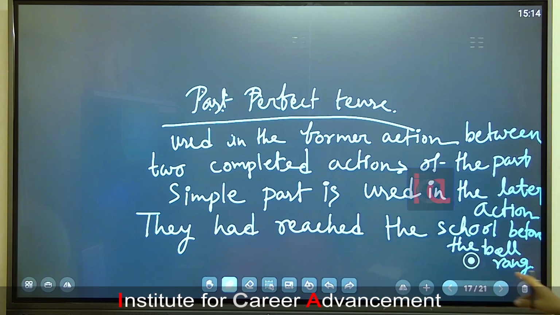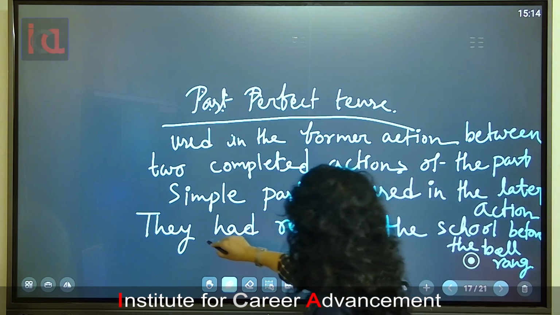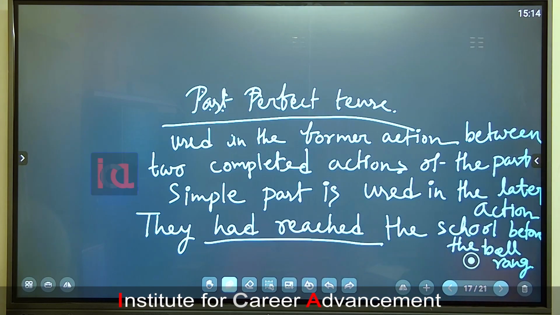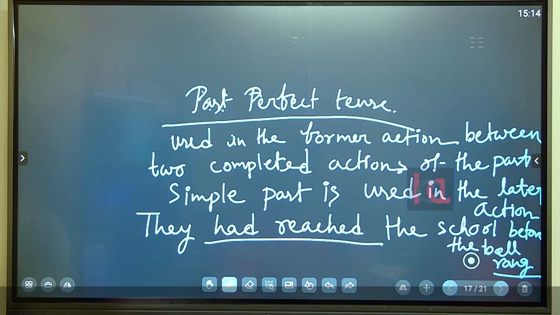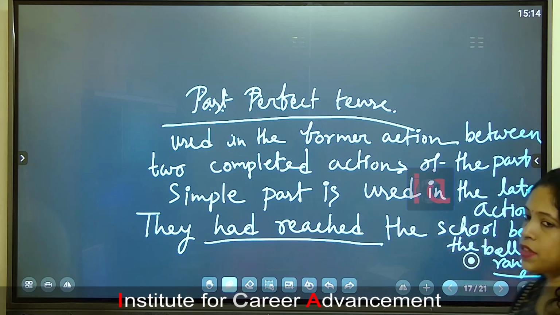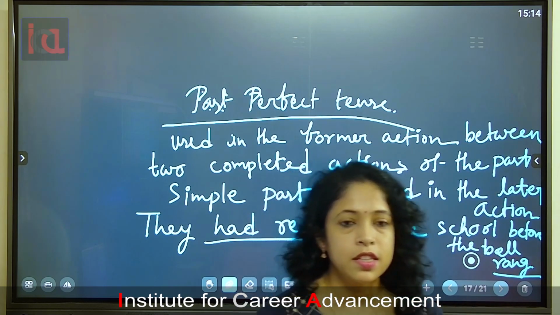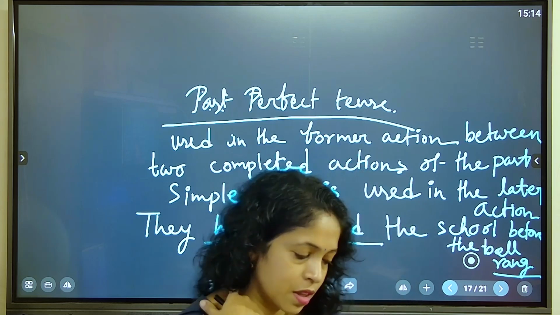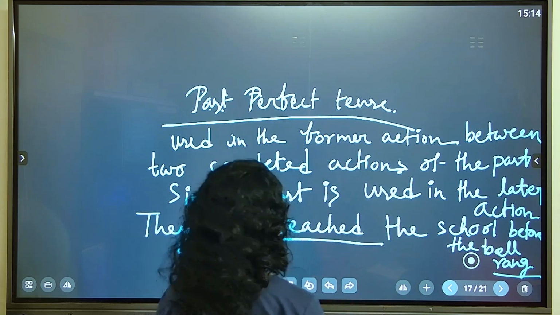Suppose they had reached the school before the bell rang. Okay, had reached is the former action, and bell rang is the later action. Okay, can you understand that everything is related with the verbs only, that we can see with the verbs, the forms of verbs are changing, isn't it? Okay, now next.